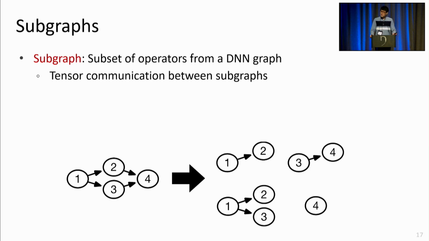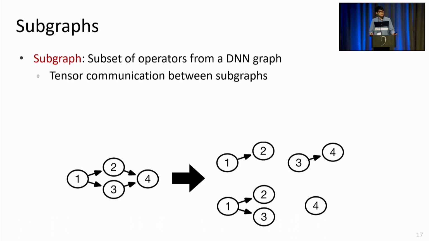The subgraph is not an entirely new concept. In fact, we just follow the conventional definition of a subgraph. In other words, a subset of all the operators within a DNN graph, and the edges or tensors connecting those operators, are grouped as a subgraph. And so naturally, when running two subgraphs in succession, we need to pass the intermediate tensors across the subgraph boundaries.